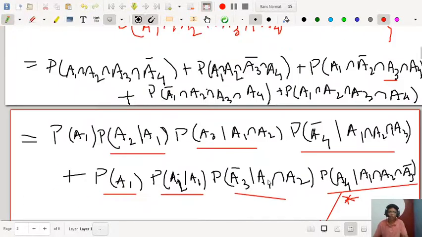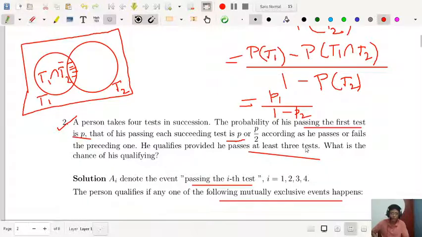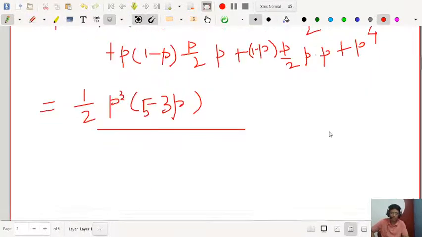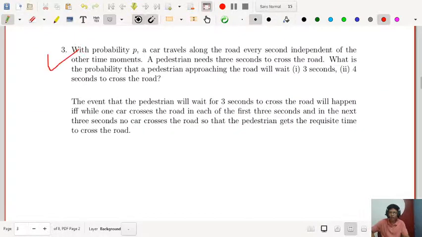So this is a beautiful example of conditional probability also, and important also. This is how you will apply the chain in succession. It's chain wise. Next, move to the third problem. This also depends on the previous events.